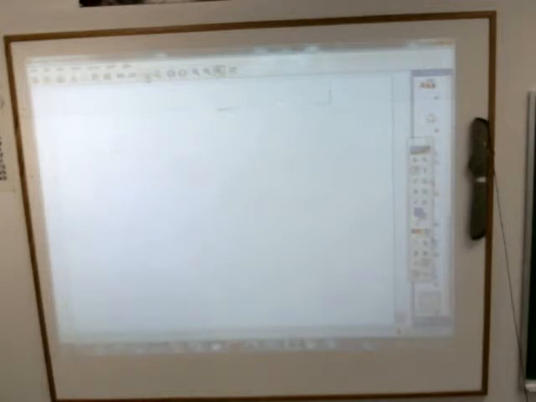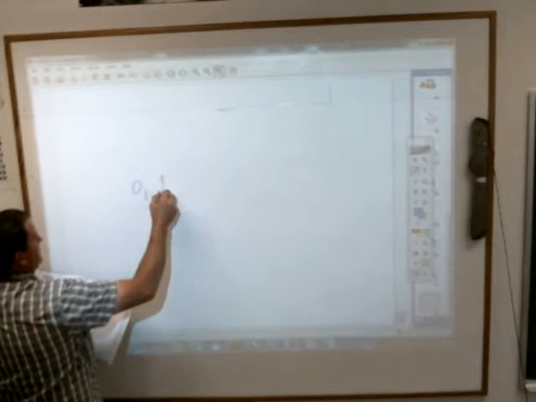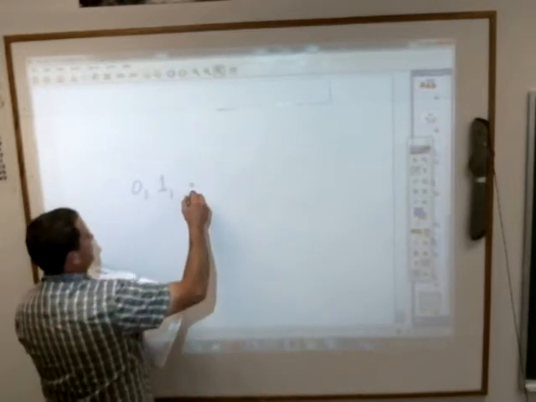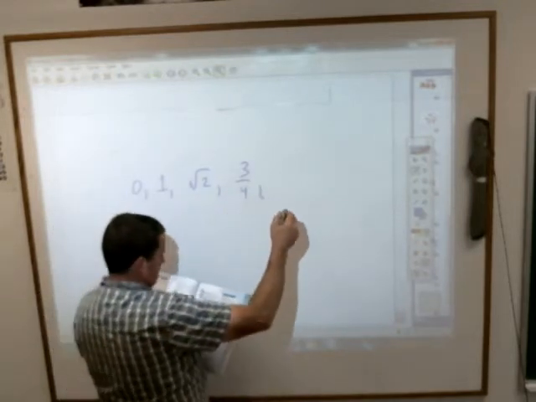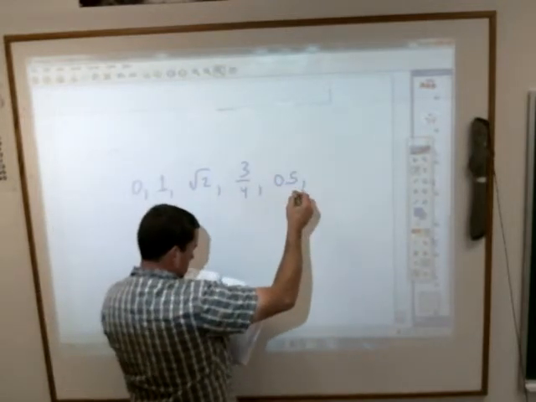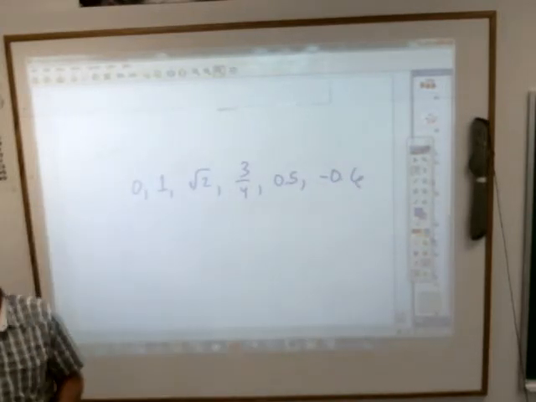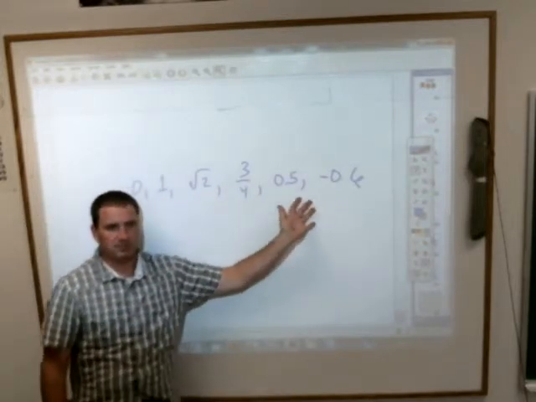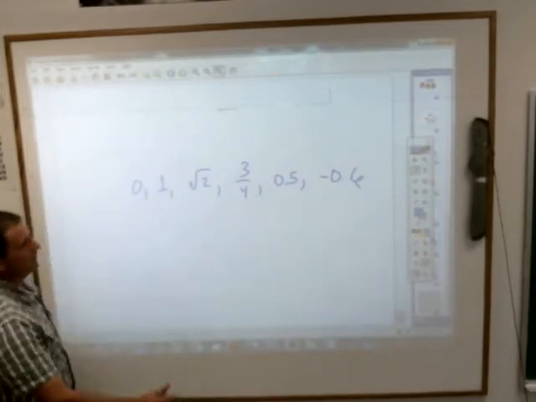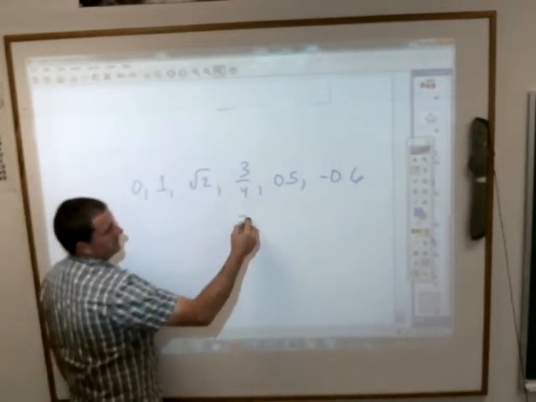So, with that being said, let me give you one example problem, because here's what they're going to do. They're going to throw at you stuff like this: 0, 1, square root of 2, 3/4, 0.5, and negative 0.6. And they're going to ask you to give that in order from least to greatest, which means you've got to get them all in at least close to some sort of form. 3/4 is pretty easy to change to a decimal. That's 75 cents, which is 0.75.